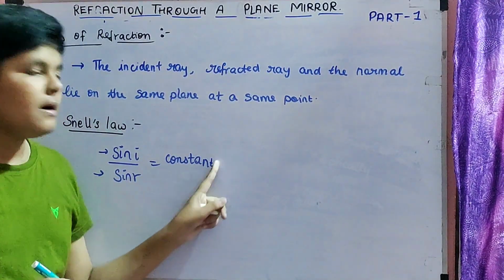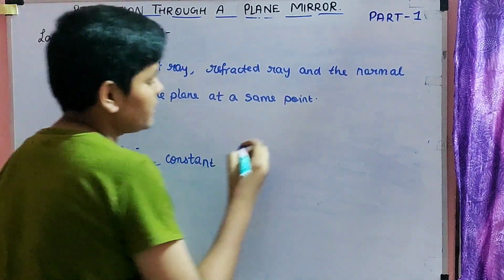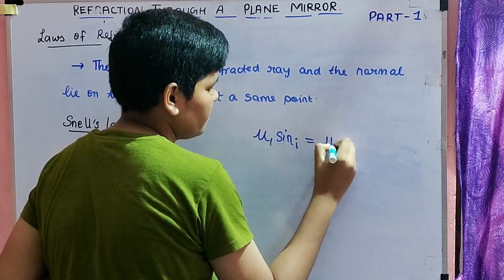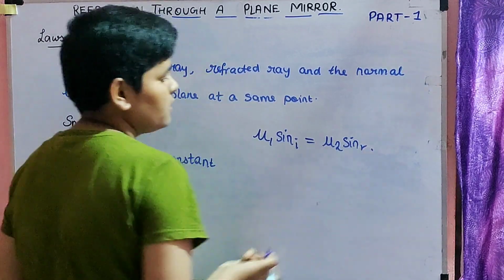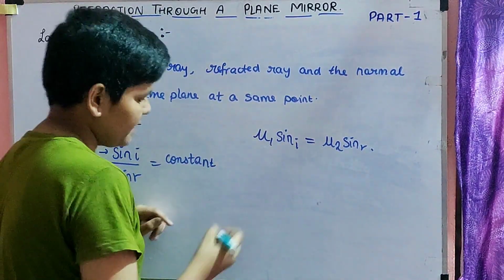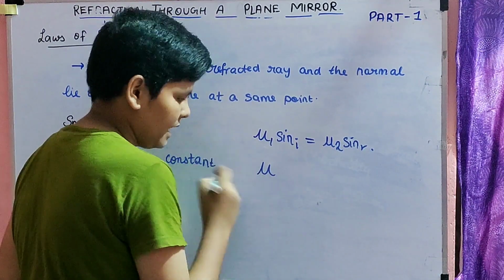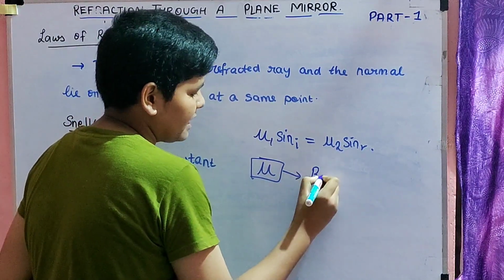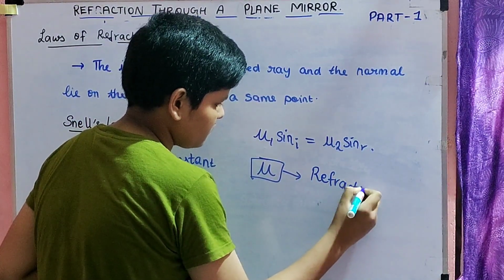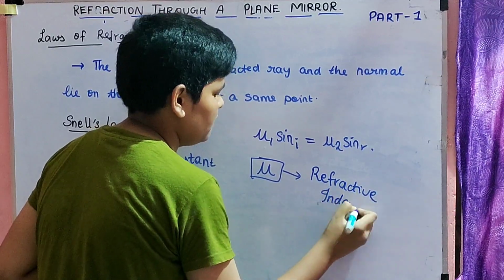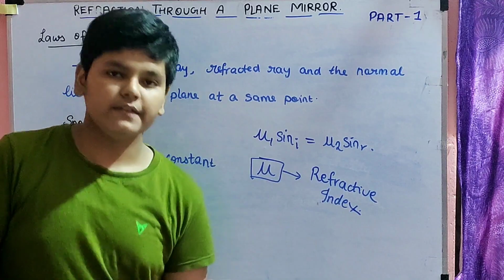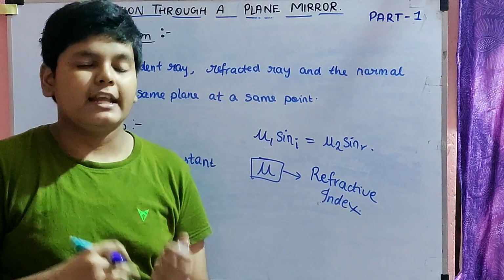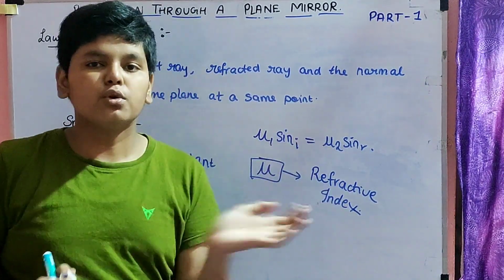This is the main Snell's law, but usually in this concept we will be using one formula, that is mu1 sin I is equal to mu2 sin R. So over here, how does this relation come? There is one topic which is called finding the refraction with respect to. So what is mu over here? Mu is called the refractive index. Now what is refractive index? Refractive index does not even have a unit. Refractive index is like a comparison, like a ratio. Ratio in the sense you are comparing two quantities over here.